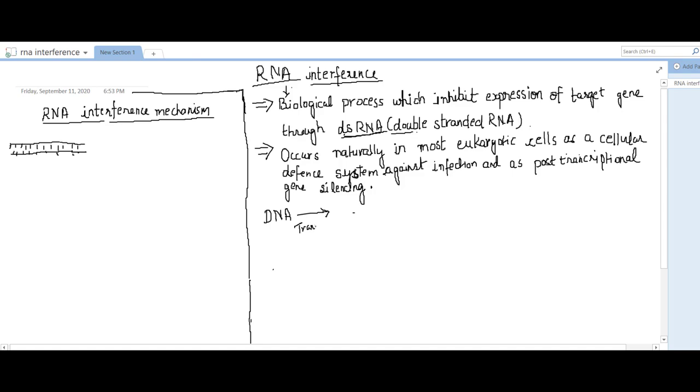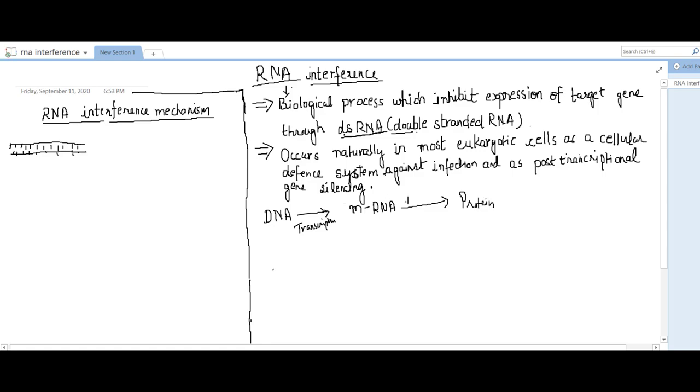Transcription is the process by which RNA makes a copy and forms the mRNA, that is messenger RNA, and this messenger RNA gets translated into protein through the process of translation.